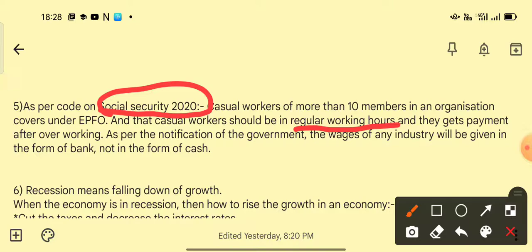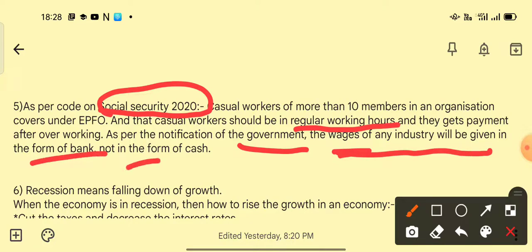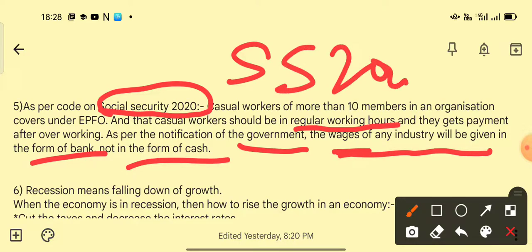And as per the notification of the government, the wages, meaning the salaries, of any industry will be given through bank cheque, not in the form of cash. This is as per the Social Security Code 2020. So this is the fifth question.